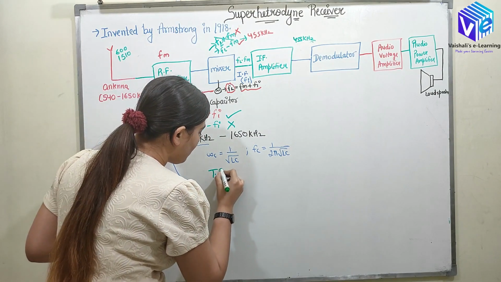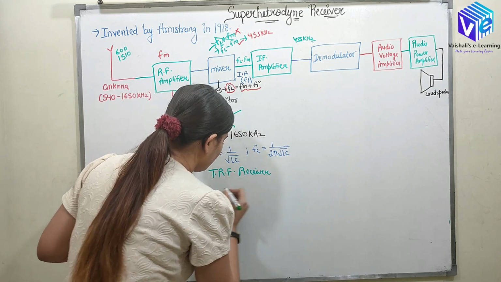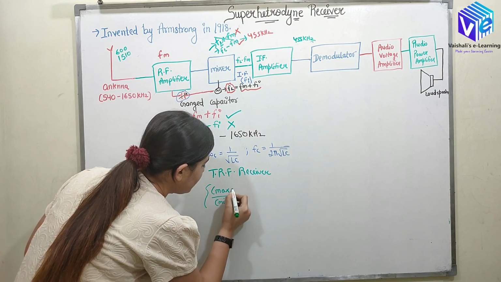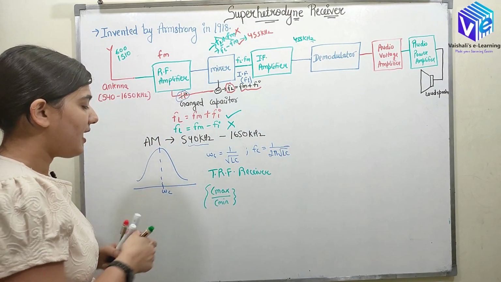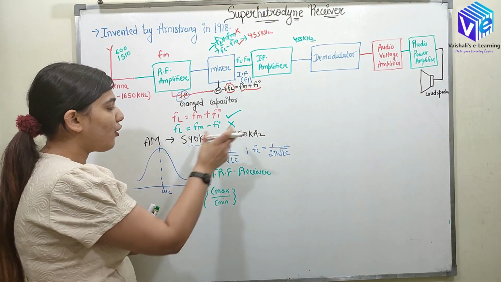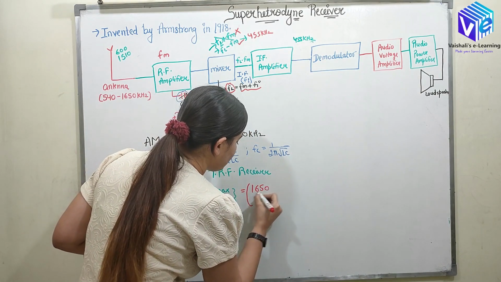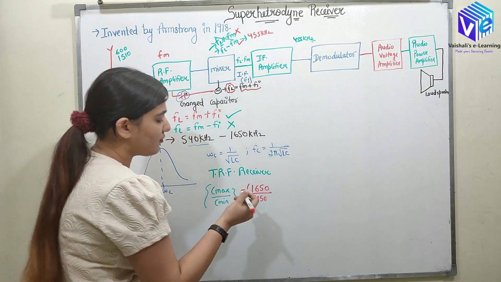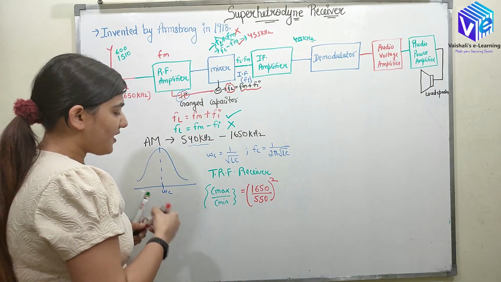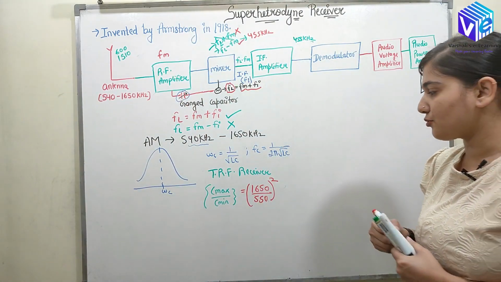If I talk about the TRF receiver, Cmax upon Cmin, the maximum value of the capacitor and the minimum value of the capacitor, should change to detect all of the signals. So Cmax upon Cmin is equal to 1650 upon 550, squared.